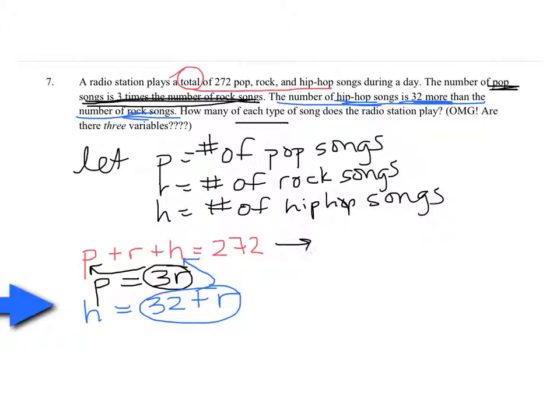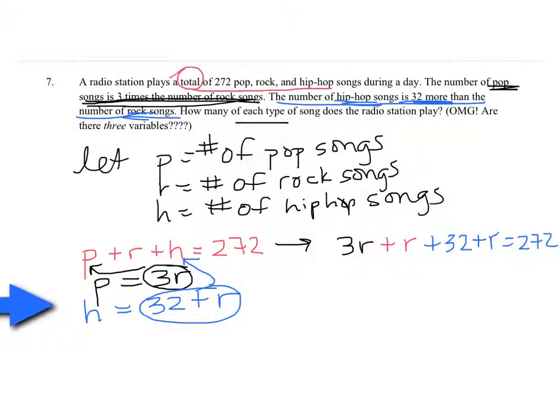So after the substitution, we have 3R plus R plus 32 plus R, and all that together equals 272. So you see, the 3 equations, 3 variables seemed a little intimidating, but once we see it all laid out, we can perform a simple substitution.